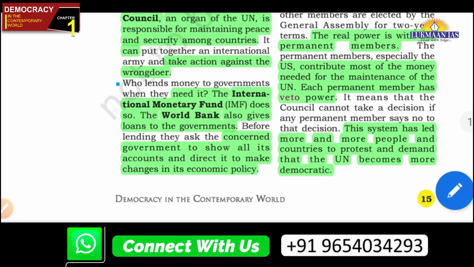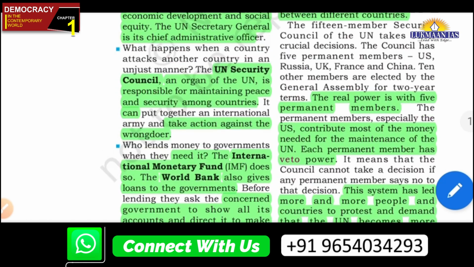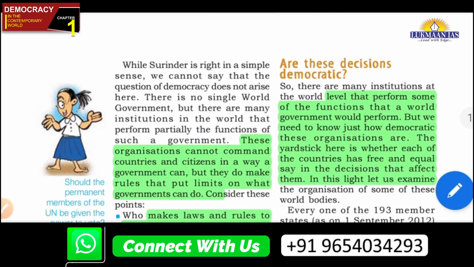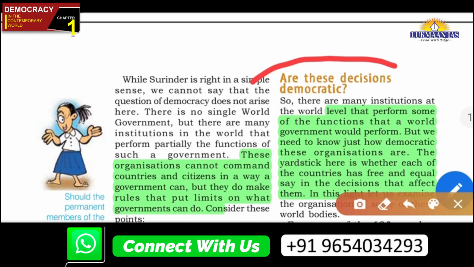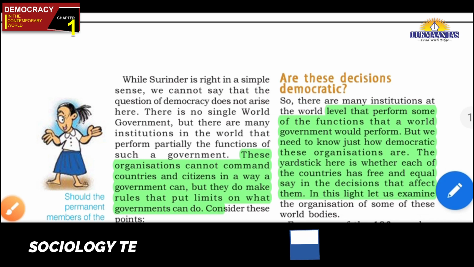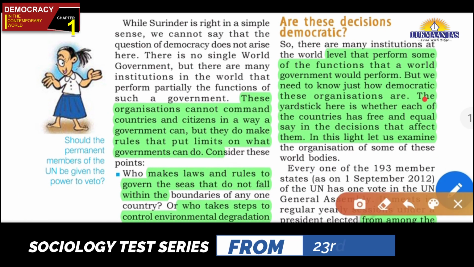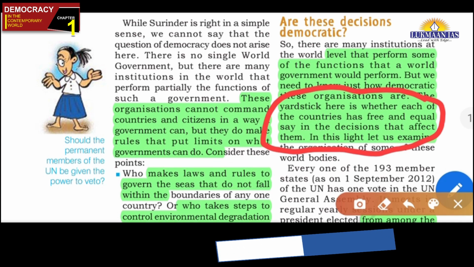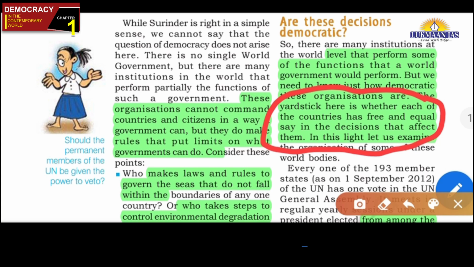Okay, now see, friends, the question arises: are their decisions democratic? Do these institutions have the features of democracy? Here comes the yardstick, friends, that I was discussing. The yardstick for being democratic is whether each of the countries has a free and equal say in the decisions that affect them.